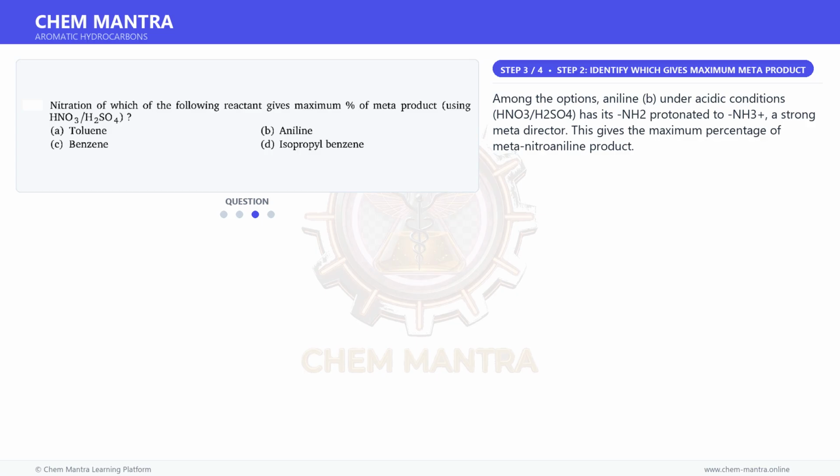Among the options, aniline, B, under acidic conditions, HNO3/H2SO4, has its NH2 protonated to NH3+, a strong meta-director. This gives the maximum percentage of meta-nitroaniline product.